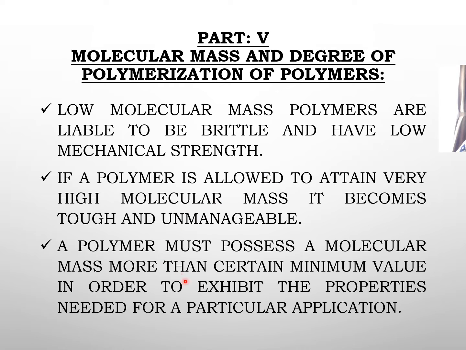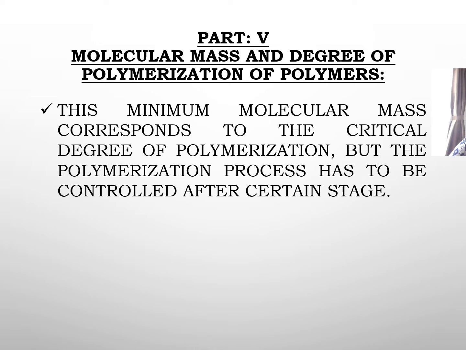Now, a polymer must possess a molecular mass more than a certain minimum value in order to exhibit the properties of that particular application. So, if it is nylon 6, it has to attain a certain molecular mass so that it can exhibit the properties of nylon 6. So, that many monomers have to add up to form a polymer. The minimum molecular mass corresponds to the critical degree of polymerization.